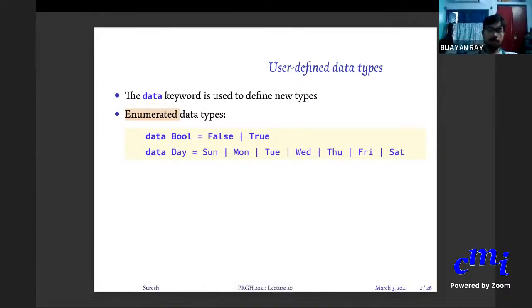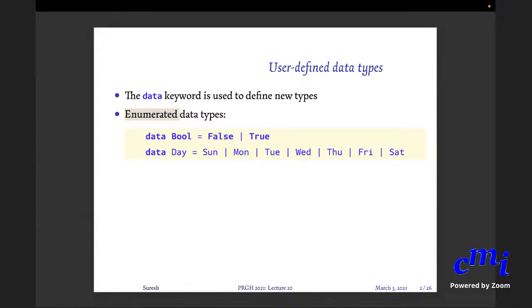If you did not have a mechanism to do this, what would you do? If you wanted a program to return a day, then you will have to let it return a number or integer or something. And then if it is 0, map it to Sunday. If it is 1, map it to Monday, etc. But then you don't have a mechanism to check that the return value is only between 0 and 6.